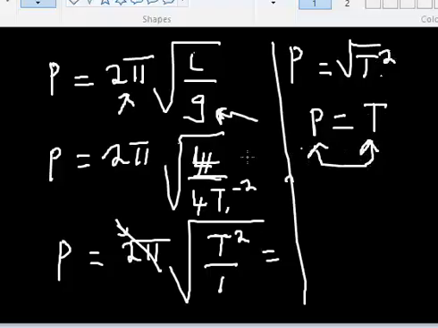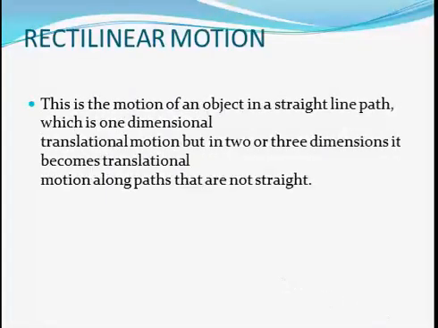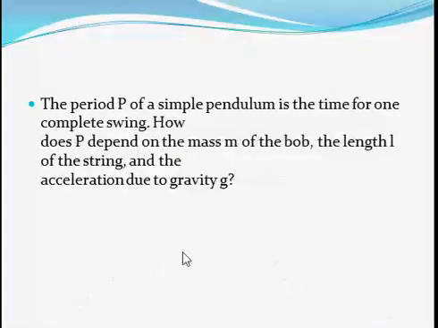After evaluating this formula, the period is still t, because in physics we use capital letter T to represent it, which is the dimension of time. If that makes sense, but it should make sense. We're still going to look at more examination questions, so see you in the next video.